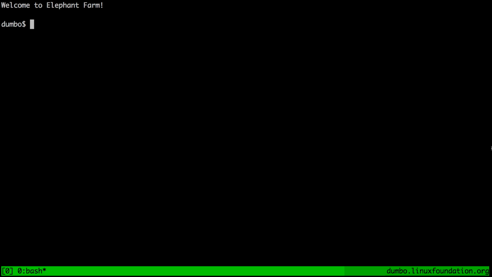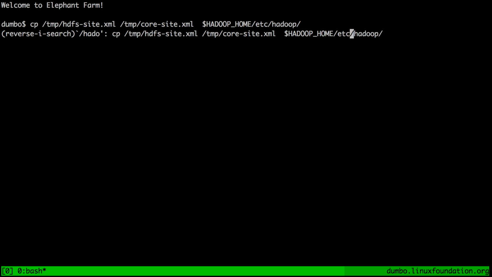Once again, we're turning to my trusted laptop to give you a taste for what running HDFS in the distributed mode would look like. Let's start with configuration files. To save some time on typing, I basically have copies of the right ones in my TMP folder. So let's put them where they belong, which is underneath the Hadoop home in Hadoop's configuration folder.